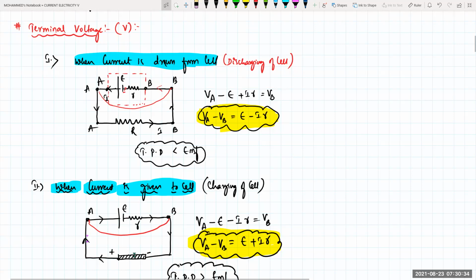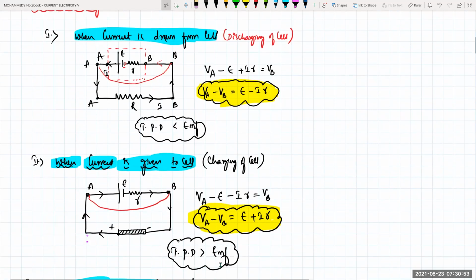So this is your external potential by which we are applying the current, like a socket. So VA minus VB will be equal to E plus I into R. Is it clear? VA minus VB is equal to E plus I into R. Clear, beta?